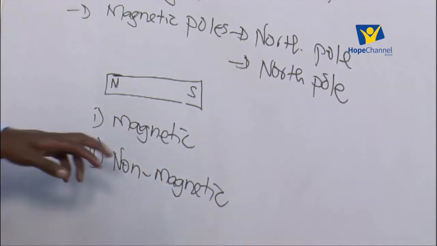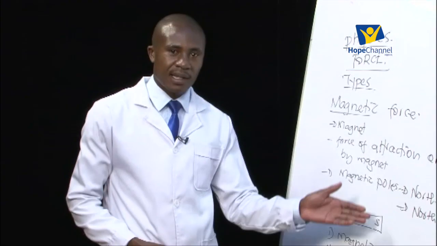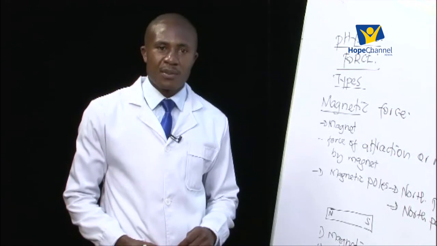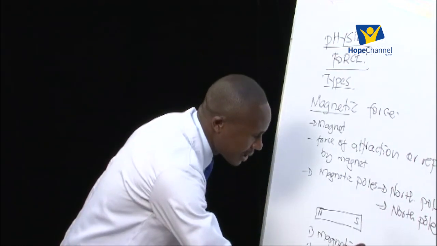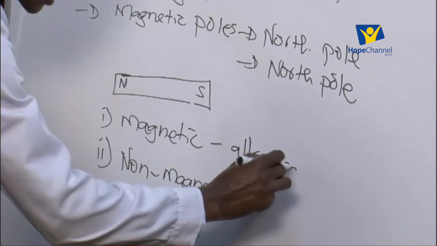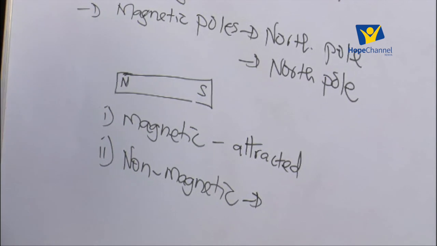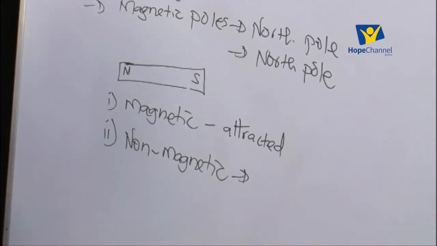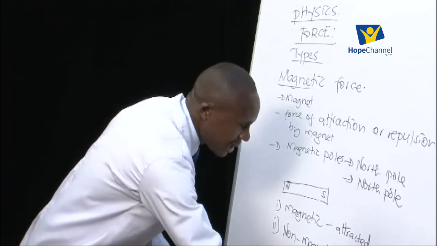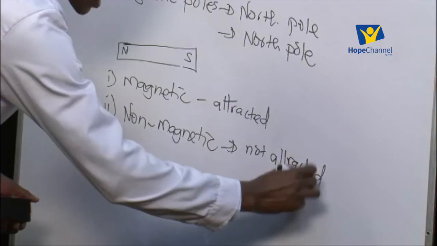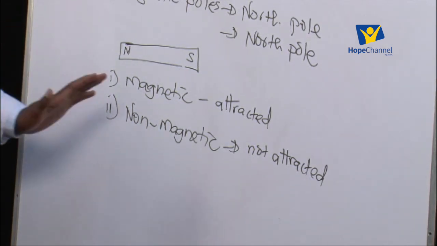Magnetic materials are those materials which, when brought close to the magnet, or when the magnet is brought close to them, will be attracted by that magnet. So we say magnetic materials are attracted by the magnet. But when we talk of the other category of materials, the non-magnetic materials, these ones are not attracted, they are not repelled. The magnet has no effect on them.